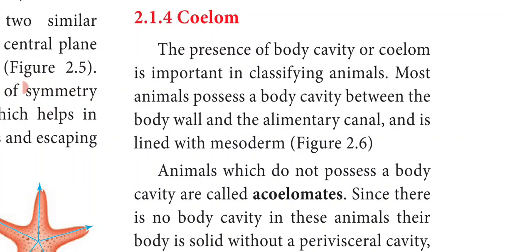Most of the animals possess a body cavity between the body wall and the alimentary canal, and it is lined with the mesoderm. So most animals possess the coelom or body cavity in between the body wall and the alimentary canal, and this body cavity is lined with the mesoderm.